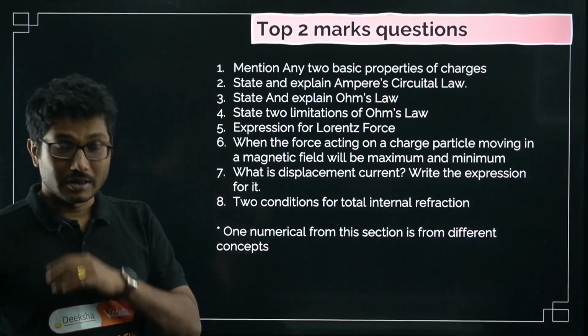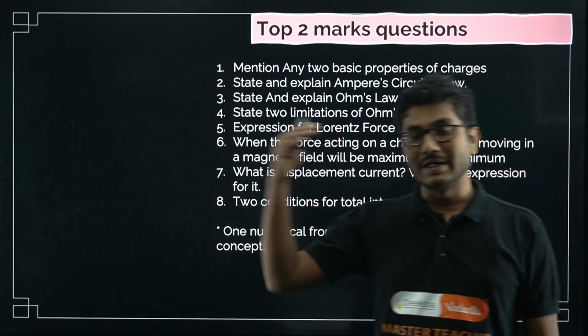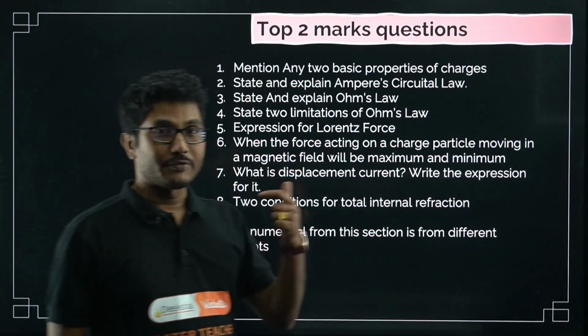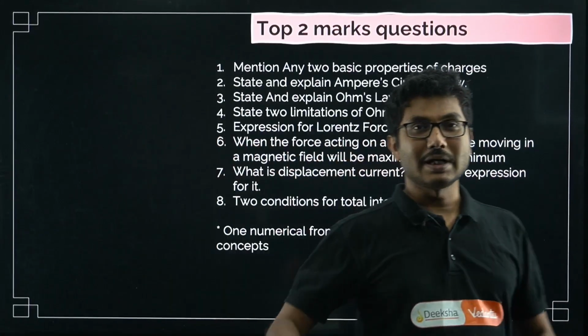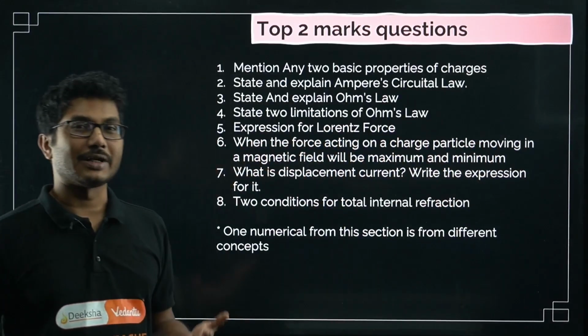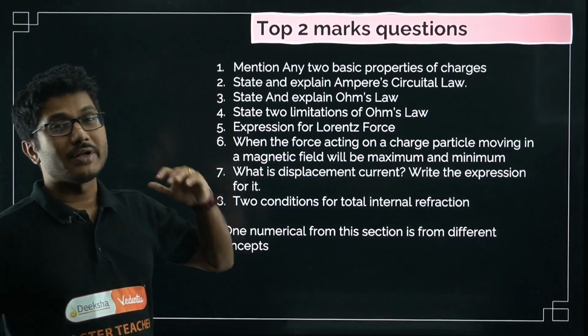That is integral of B dot dl is equal to mu naught I. Here B is the magnetic field, dl is the length element, mu naught is the permeability of free space, and I is the current enclosed by the closed curve. So these are the things that you have to mention. You have to possibly draw a diagram, and explain the law. So these are the very common questions.